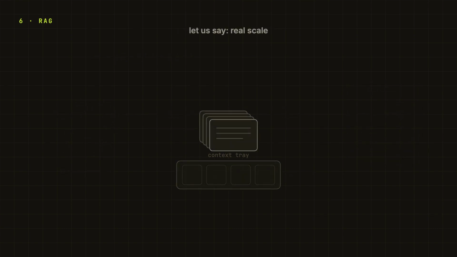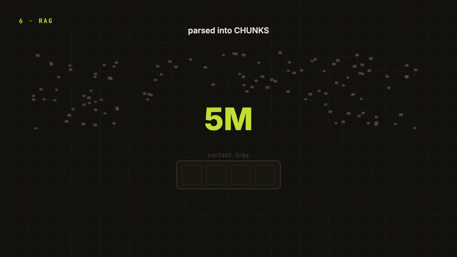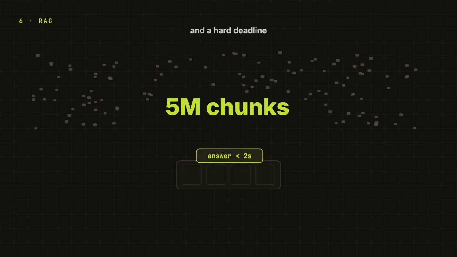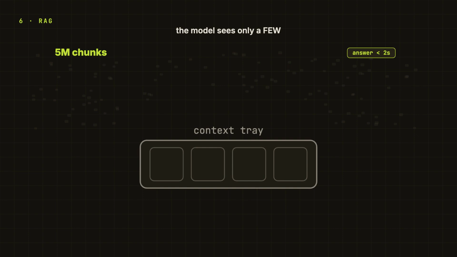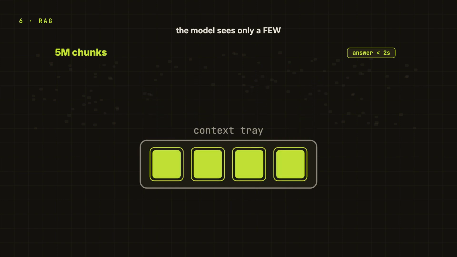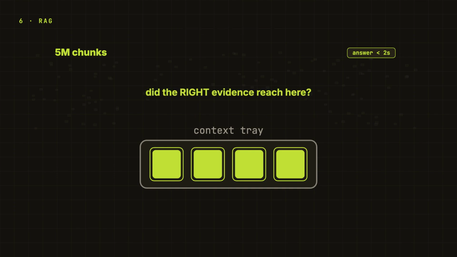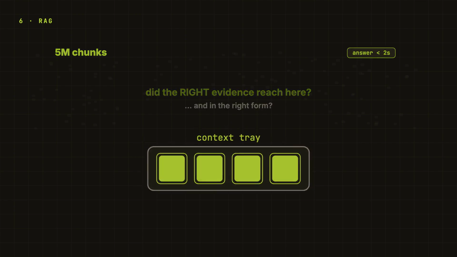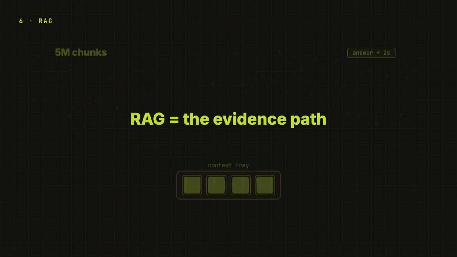For our example, let us say the company has 100k internal documents. After parsing versions, tables, PDFs, and policy pages, maybe that becomes 5 million searchable chunks, and the user expects the answer to start in under 2 seconds. Now the real problem is visible. The model can only see the few chunks that we place in front of it. So the whole system lives or dies by that one question. Did the right evidence make it to that small tray in the right form? That is RAG. Not the vector database, the evidence path.